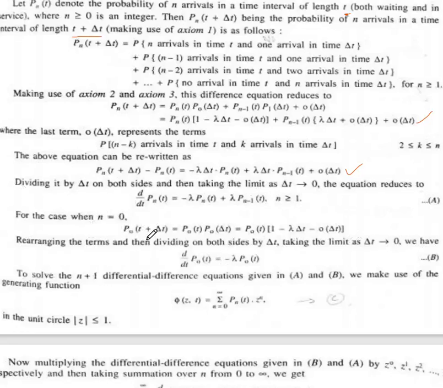After dividing by Δt on both sides and taking the limit Δt tends to 0, the above equation reduces to the following form: d/dt P_n(t) equals minus λ P_n(t) plus λ P_{n-1}(t). Here n is greater than or equal to 1, where n is the number of persons.